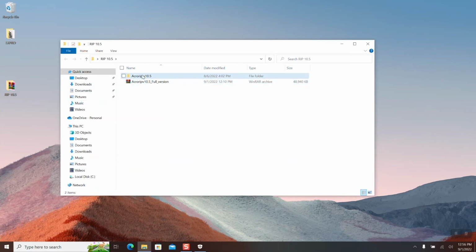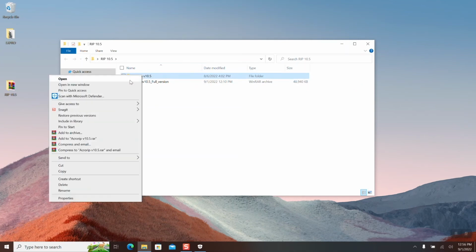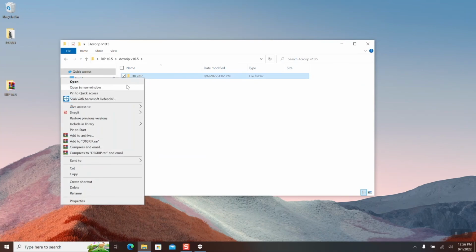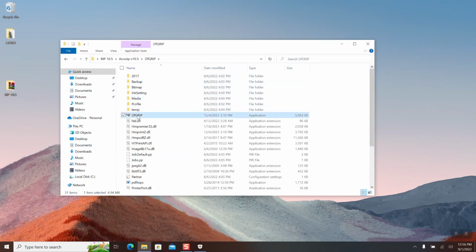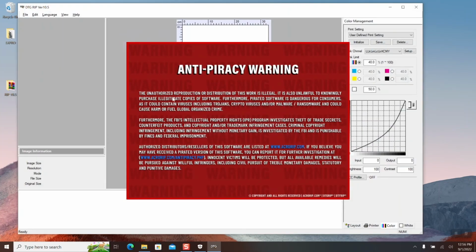Access the AcroRip 10.5 directory. Access the DTG RIP directory. Open the DTG RIP app, and you should be good to go. Happy printing!